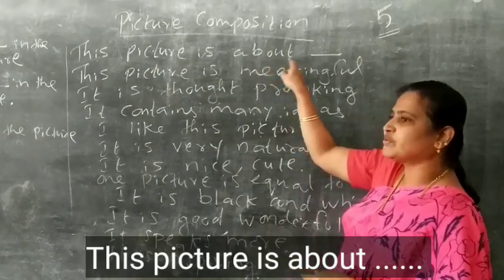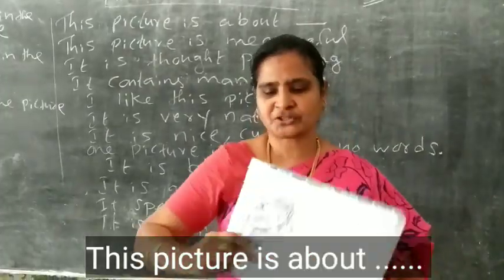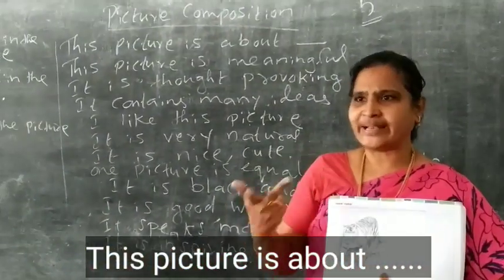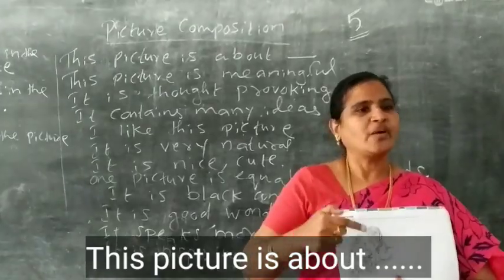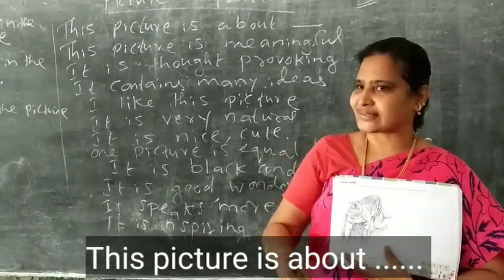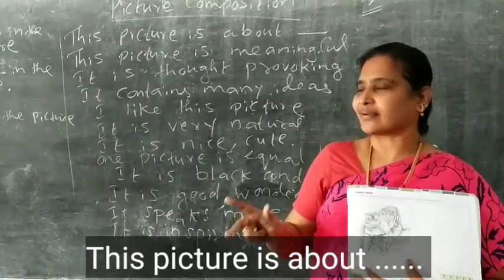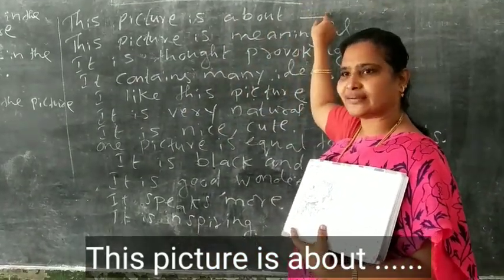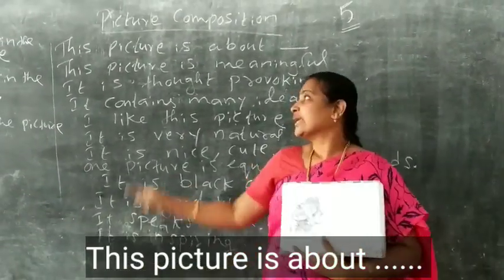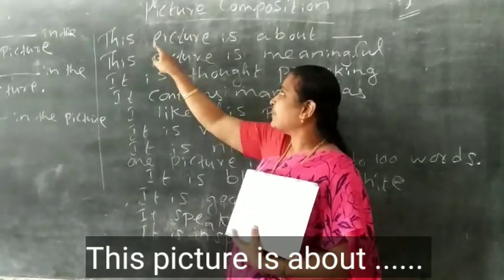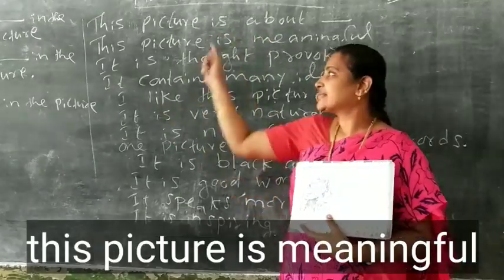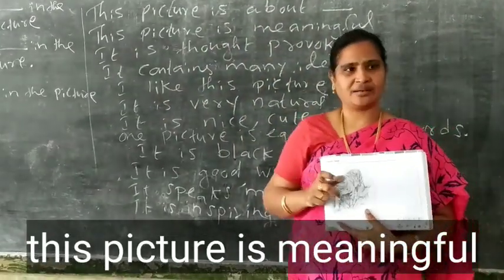This picture is about dash. For example, if I show you this picture, what is this? Tiger. I didn't tell you. When you see the picture, anybody, even a small child can understand this picture is a tiger. So this picture is about a tiger. This is a tiger. One mark. Easy or not? This spelling you know. The picture is given above. It is a tiger. Done. Second one.